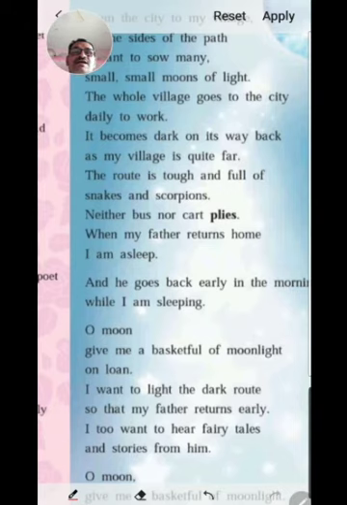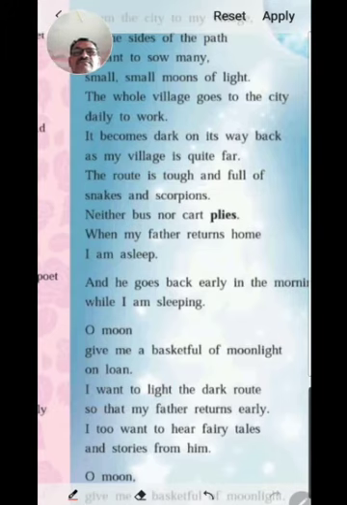So he said, there are no means of transportation. And so all the villagers and also my father too return home late at night. And so he wanted to light the road.